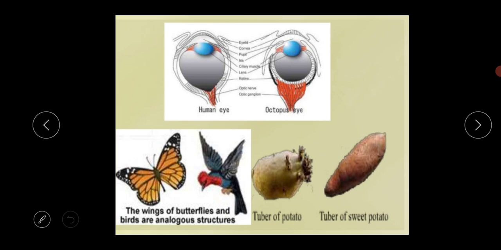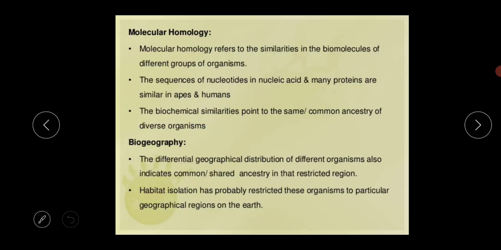So the wings of the butterfly and the wings of the birds, their structures are totally different but the functions are the same. What is the main function? They can fly by these wings. Their functions are the same. So this is the main thing.